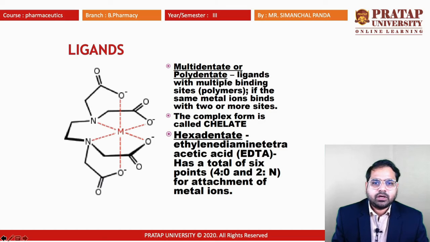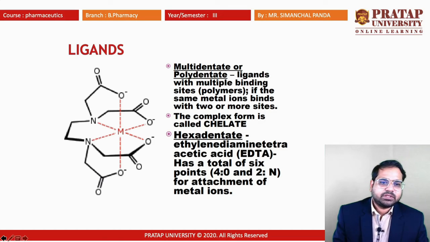Here we have taken the example of EDTA, that is known as ethylene diamine tetraacetic acid. It has a total of 6 points, 4 from oxygen and 2 from nitrogen, for attachment of metal ions. So the multidentate or polydentate ligands are ligands with multiple binding sites.